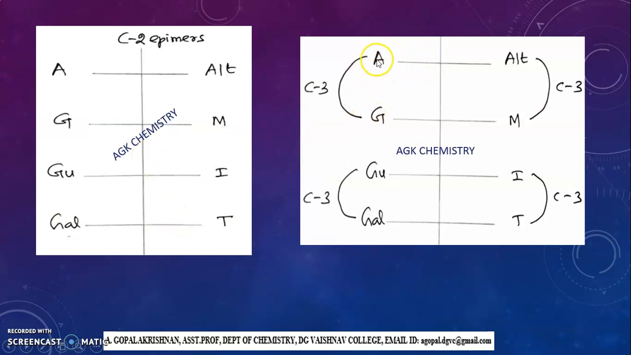Then allose and glucose are C3 epimers. Similarly, gulose and galactose are C3 epimers. Altrose and mannose are C3 epimers. Similarly, idose and talose are C3 epimers. It is very easy to identify the epimers if you write in this manner.